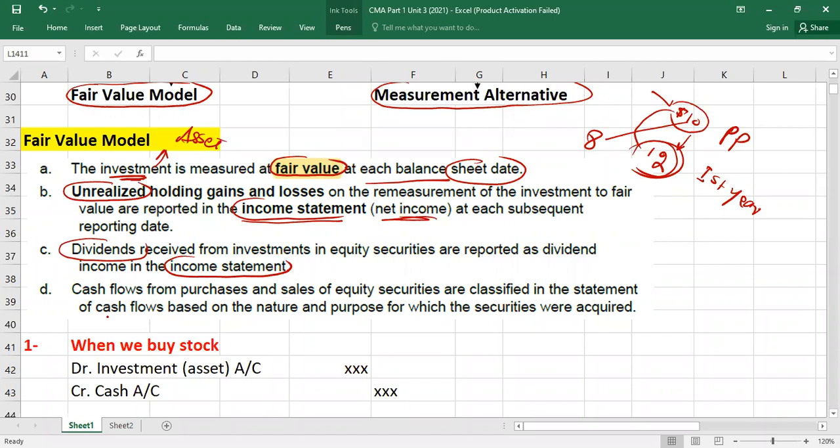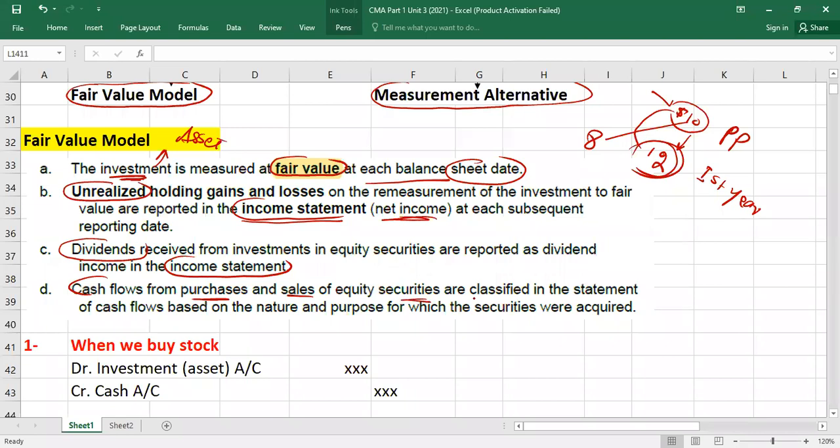Understood? So then what we have here? Cash flow effects. Right? So is it going to be your investing activities or is it going to be your operational activities? Right? So it depends again. Right? So cash flow from purchase, whenever you buy, it is outflow. And whenever you sell, it is your inflow.